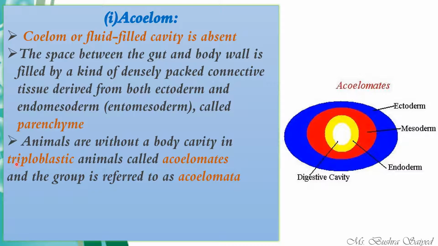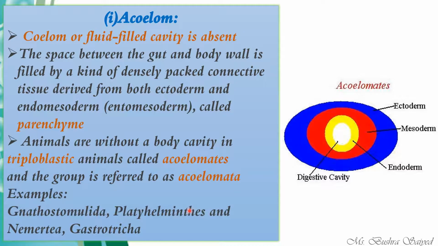So talking about the body cavity, triploblastic animals without a body cavity are called acoelomates. It means that in a triploblastic organism, if there is no body cavity, we call them acoelomates, and the group of organisms is known as acoelomata.